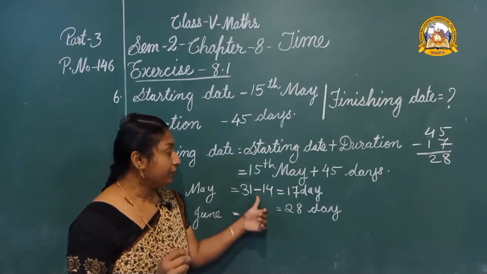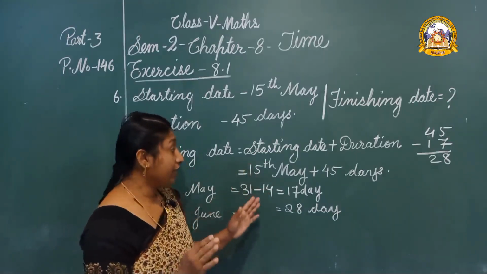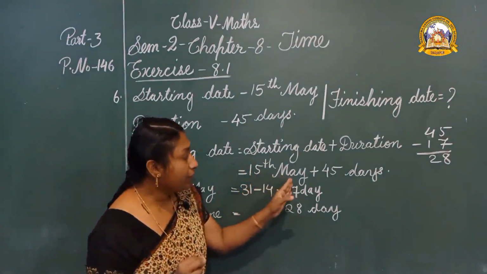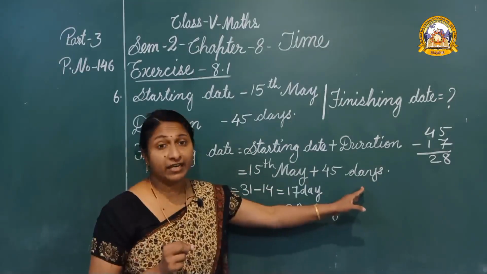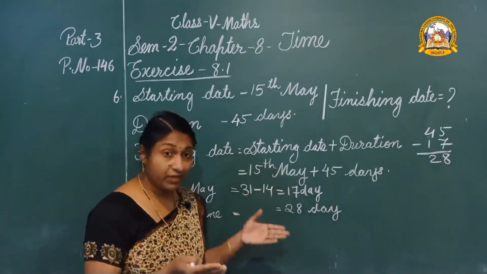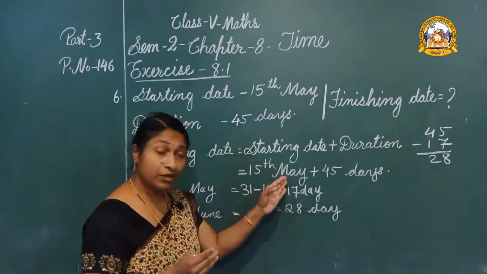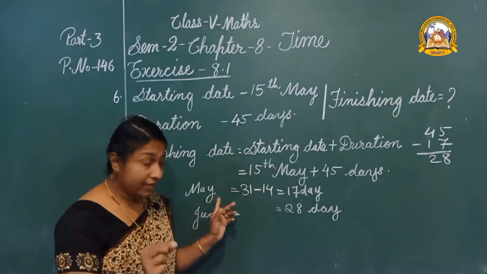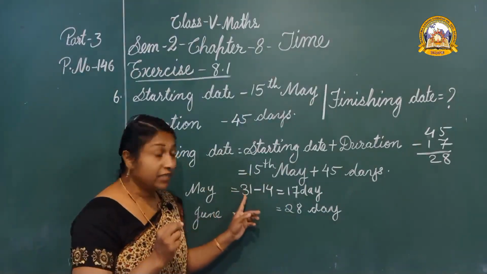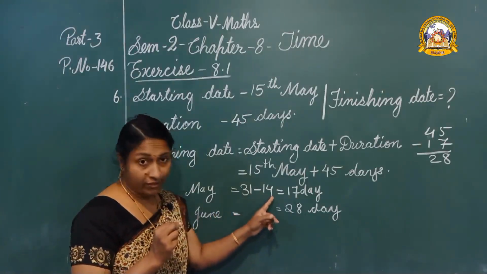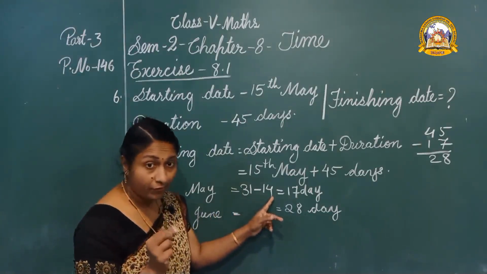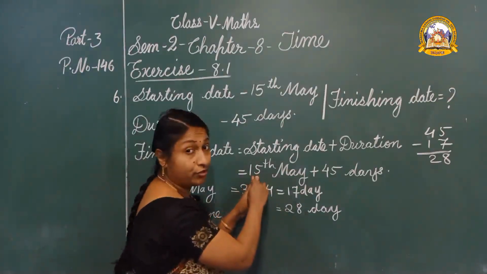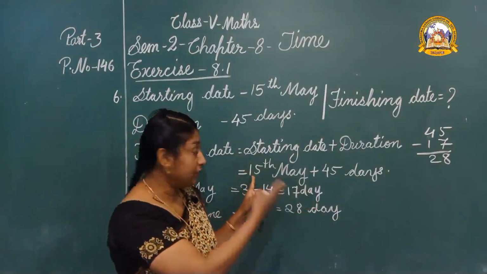Did you get? Here we have to find the finishing date. 15th May plus. So first we took the days from the month of May. How many days? 31 minus 14. Why? We take only from 15 to 31.